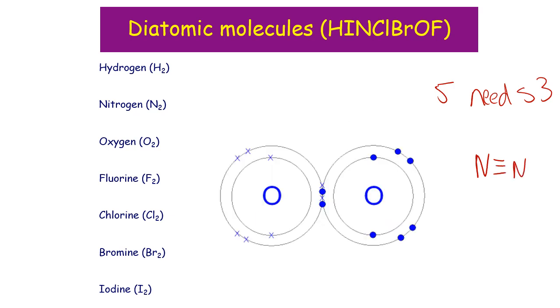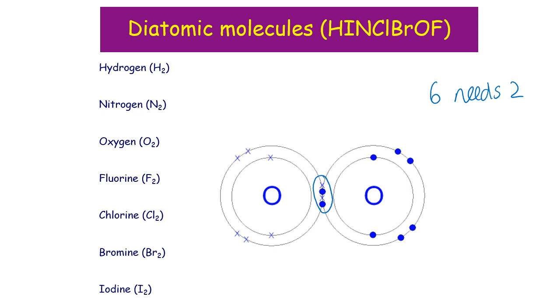Oxygen has 6 electrons in its outer shell, and so oxygen has 6, so it needs 2. And that's why you can see that there's 2 circles and 2 crosses. And we would represent oxygen as a double bond for that situation.